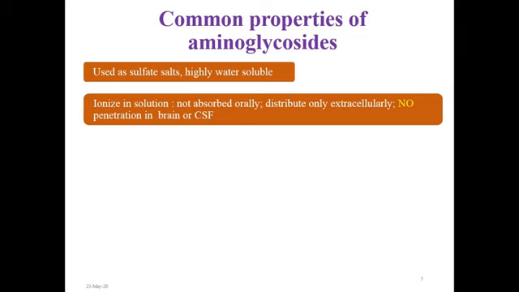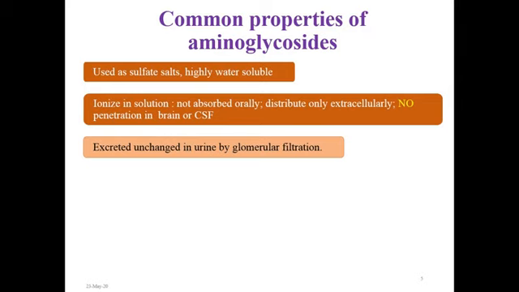They are not absorbed orally. They remain distributed only extracellularly. They do not penetrate inside the brain or through CSF. All aminoglycosides are excreted unchanged in urine by glomerular filtration.